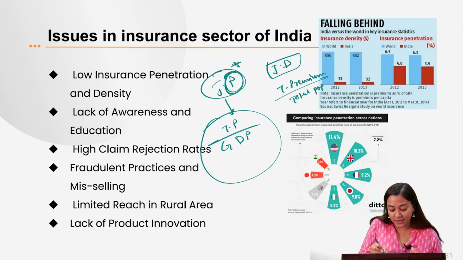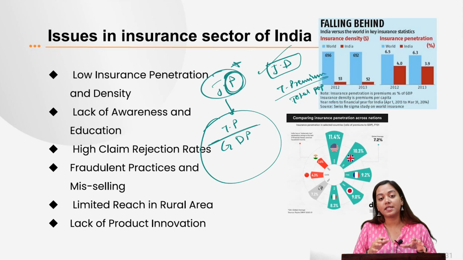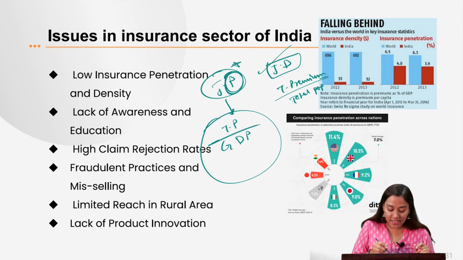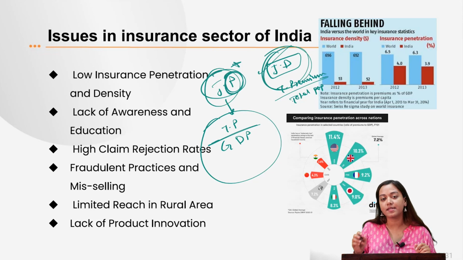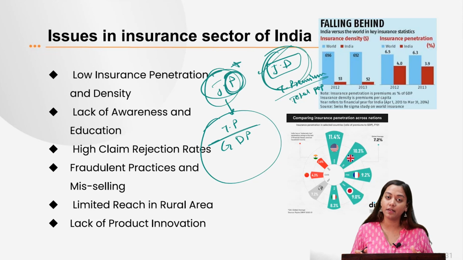Upon the total population, this is the insurance density, and India is lagging behind in both these things. What is the reason behind it? These are the certain challenges enlisted before you.